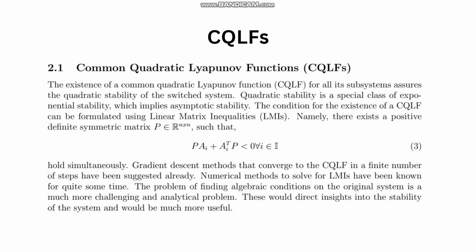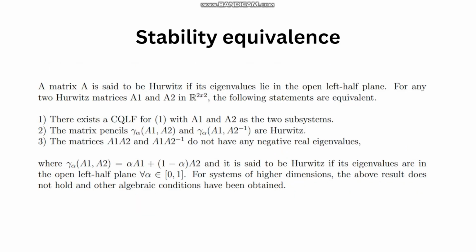There has been a lot of math done on this, and we get this stability equivalence theorem. This states that there are three statements which are equivalent. If one is true, then the other two are true as well. One statement is that there exists a CQLF. The second statement says that the matrix pencil is Hurwitz. The third statement says that A1 A2 and A1 A2 inverse do not have any real negative eigenvalues. Also, this only holds for Hurwitz matrices A1, A2 in R2 cross 2.